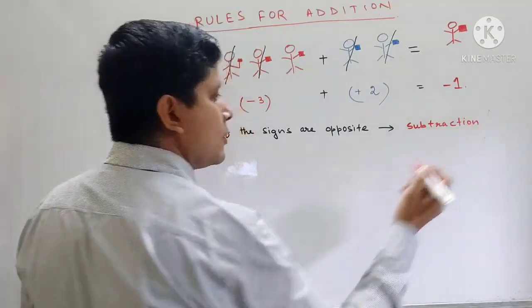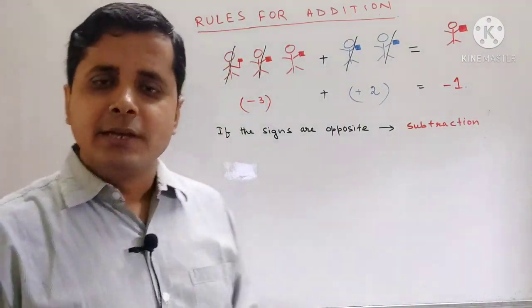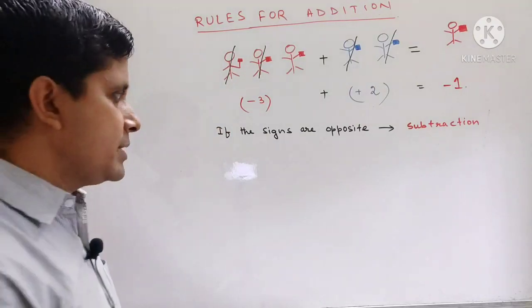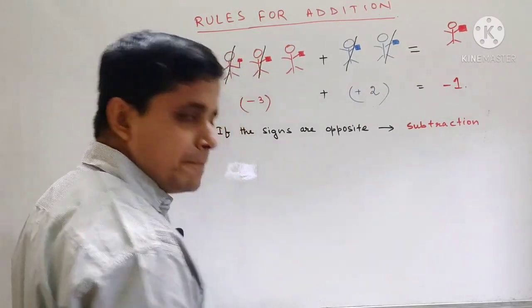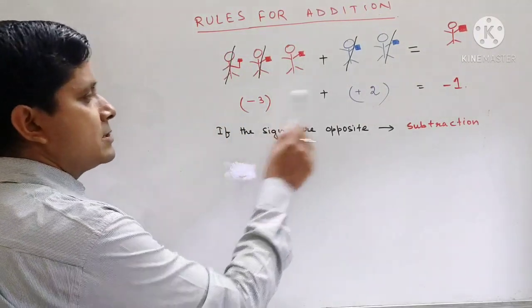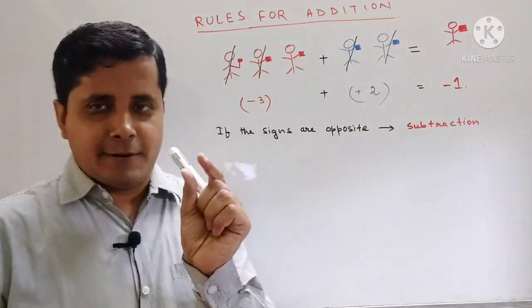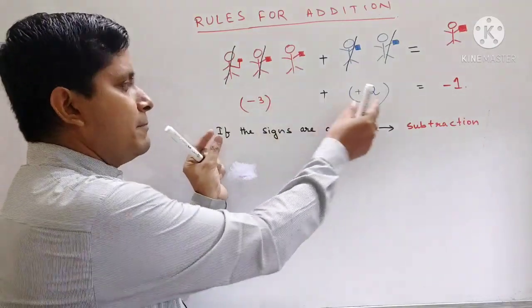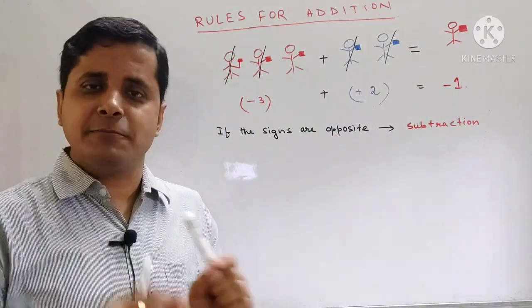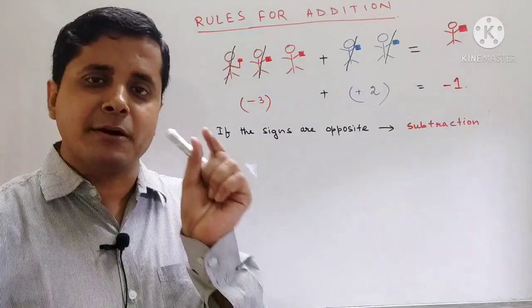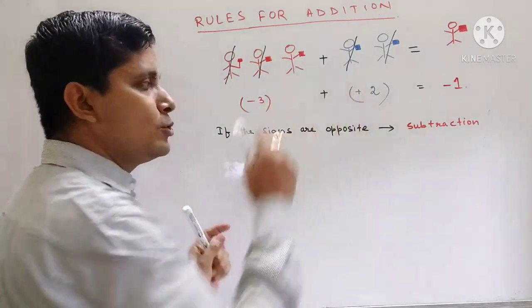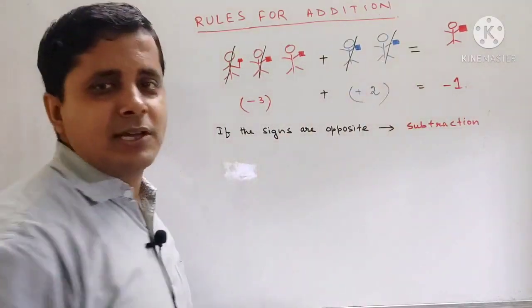If the signs are opposite, then we will be doing subtraction. And whose sign will be given? The sign of the greater number will be given. Whichever number is greater, we will see the absolute number, not the sign. If you see -3 +2, -3 is smaller than +2, but if you see only the numbers, 3 is greater than 2, so 3's sign will be given in the result.